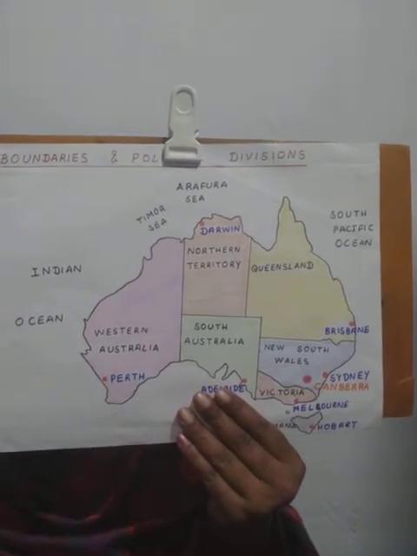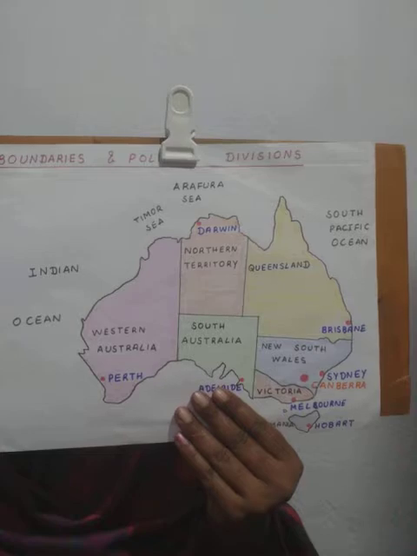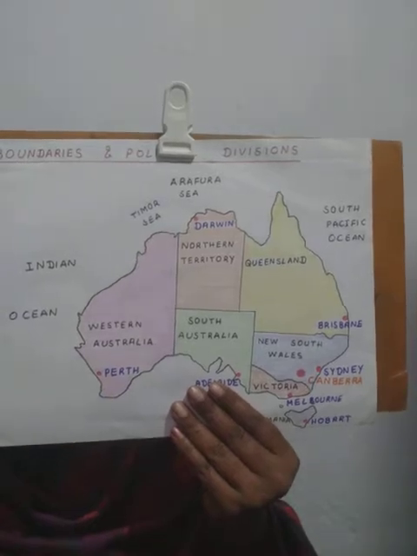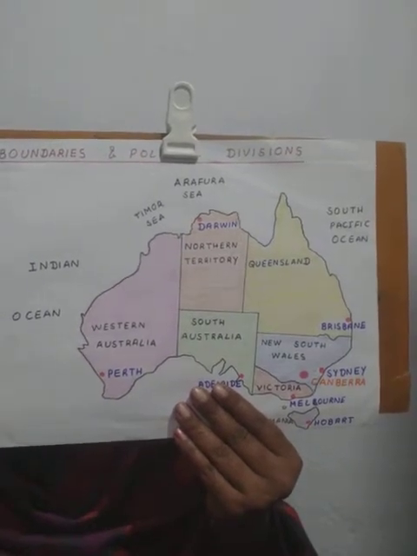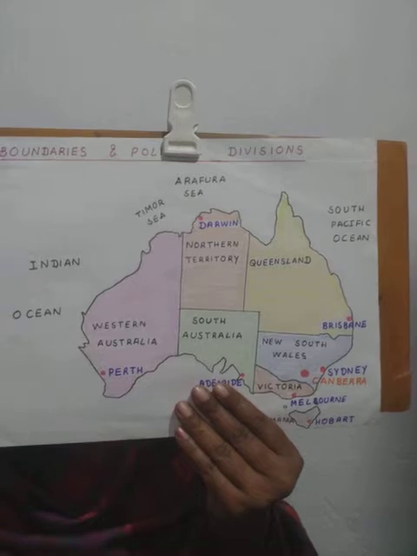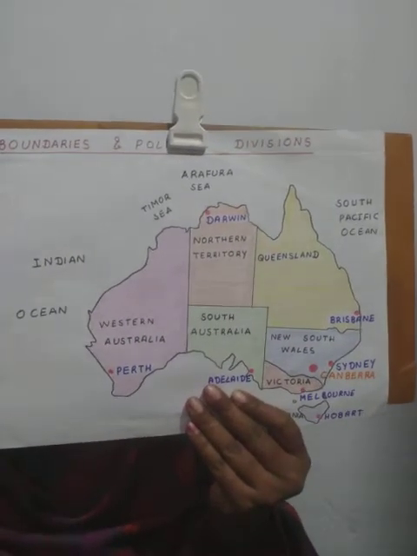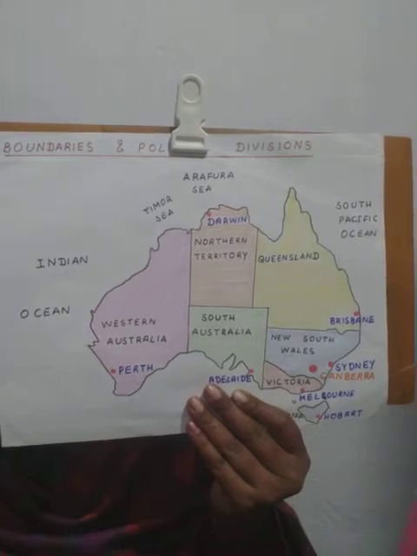Now we shall talk about the political divisions of Australia. I've shown it in the same map. Australia has 6 states and 2 internal territories. So first, the 6 states. What are the 6 states?